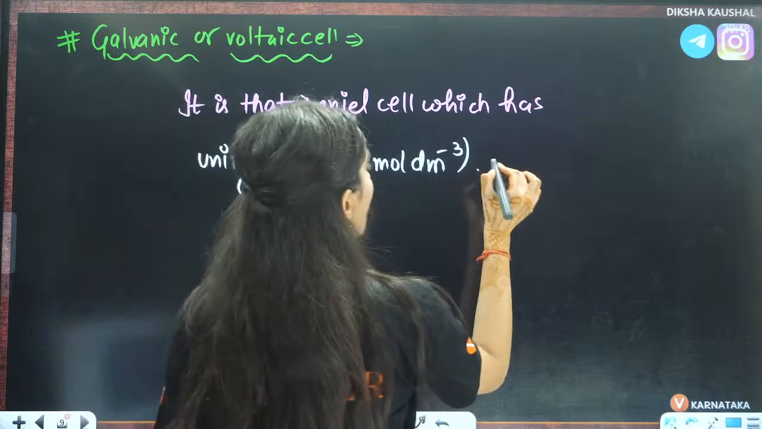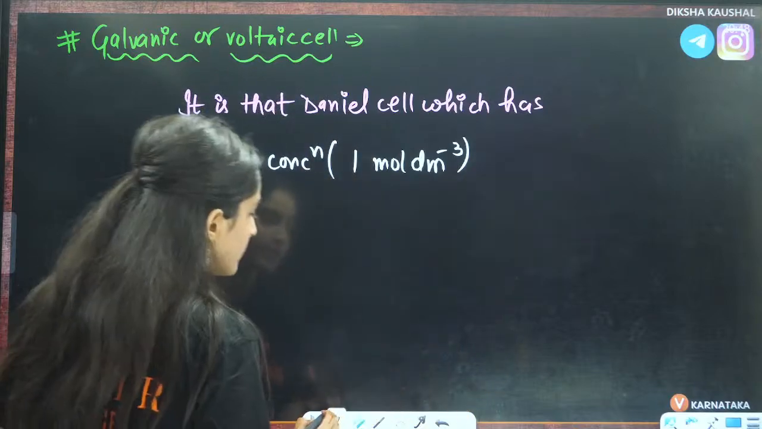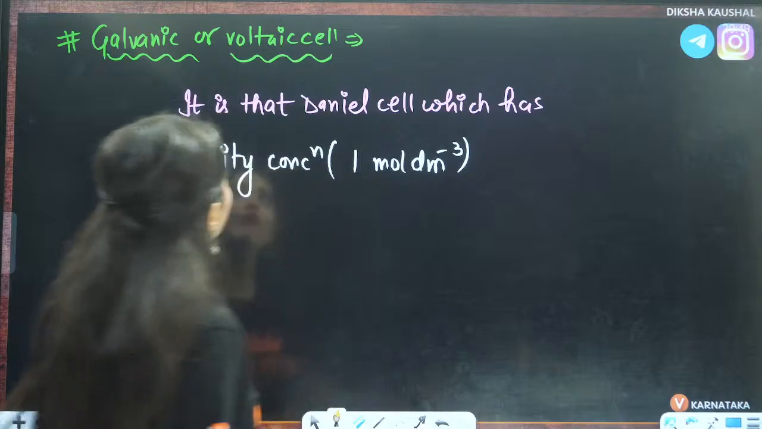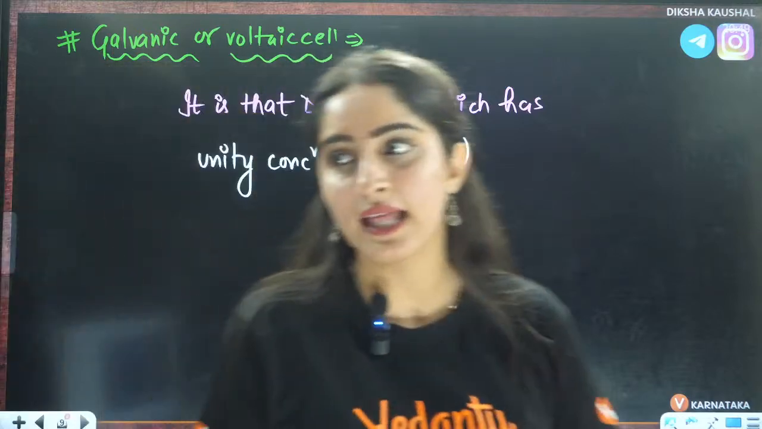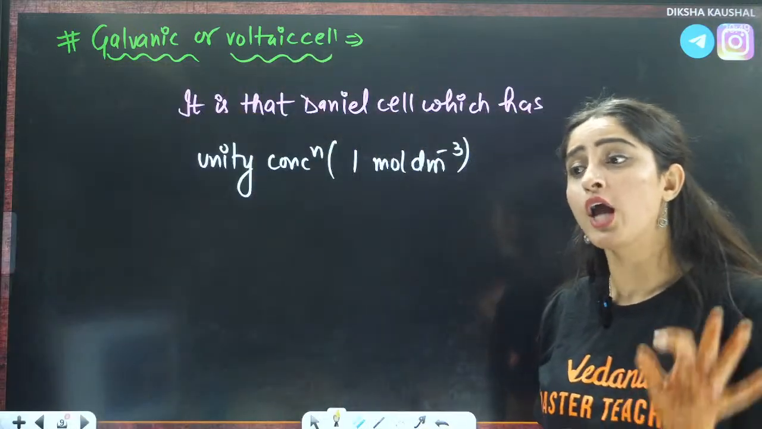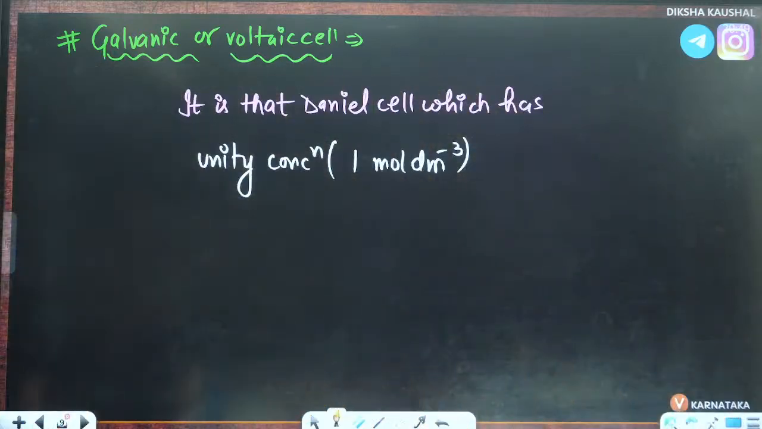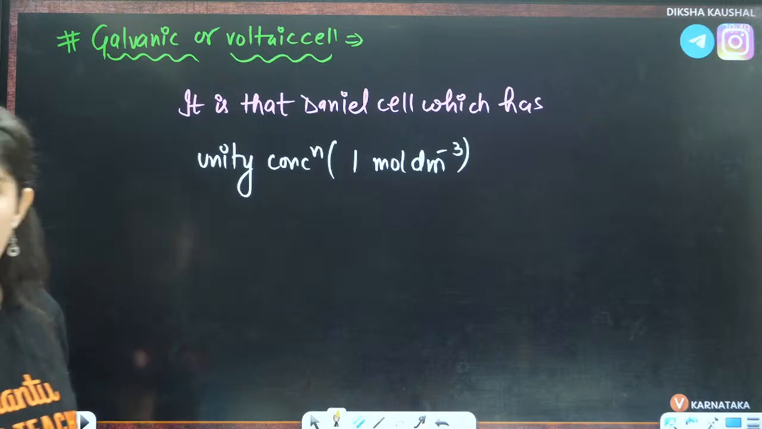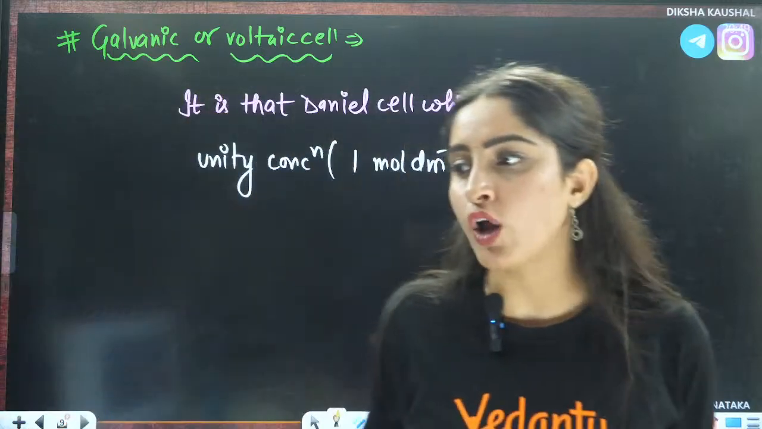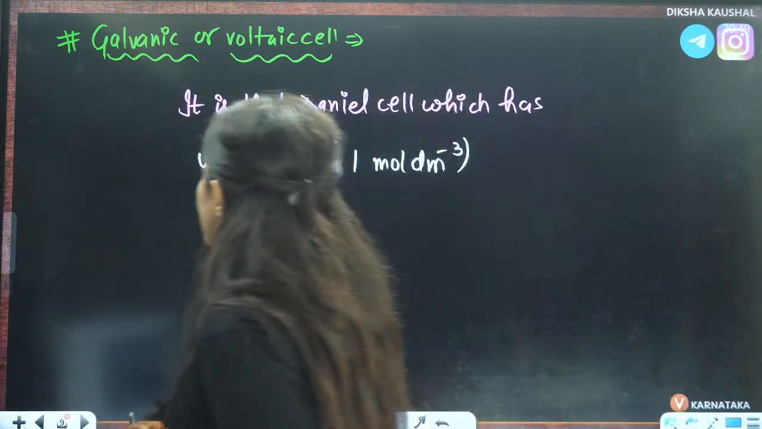Then this thing is called a galvanic or voltaic cell, right? Is that clear, everybody? That is called a galvanic or voltaic cell. Now, let us see.